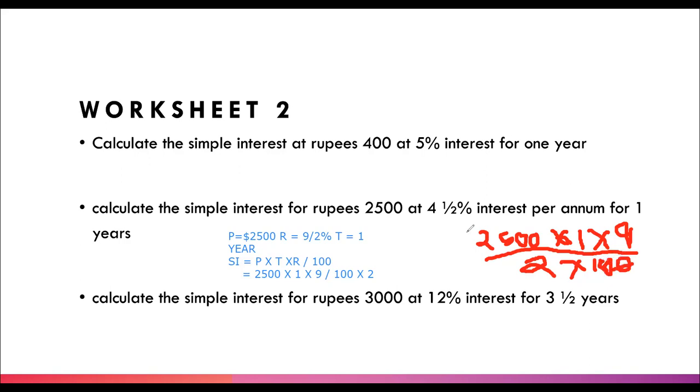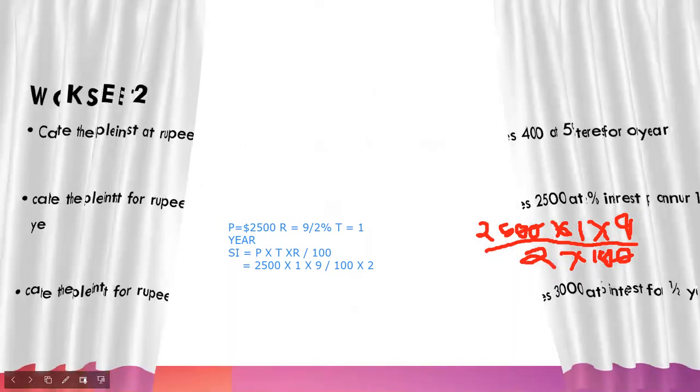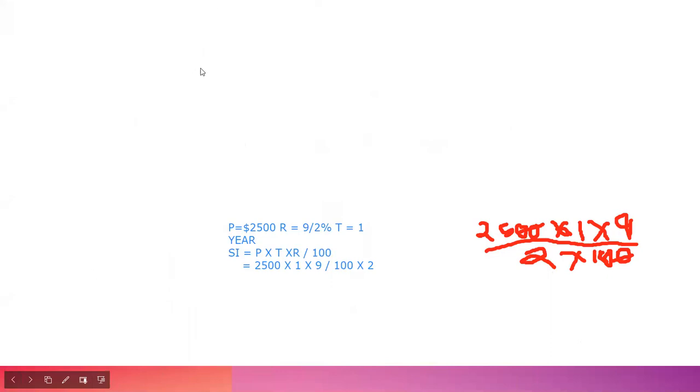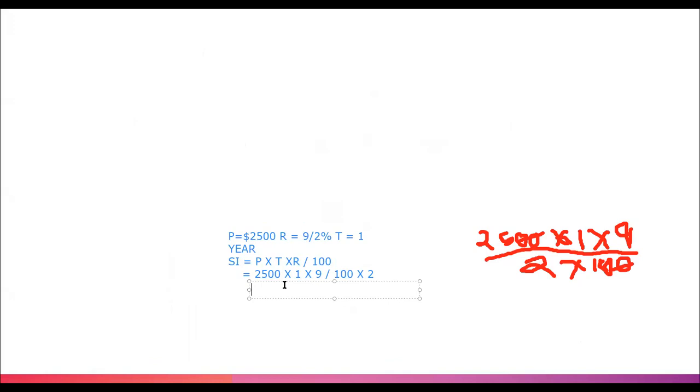Perfect. So that 0 will cancel. Yeah, so it will be 25 nines are.